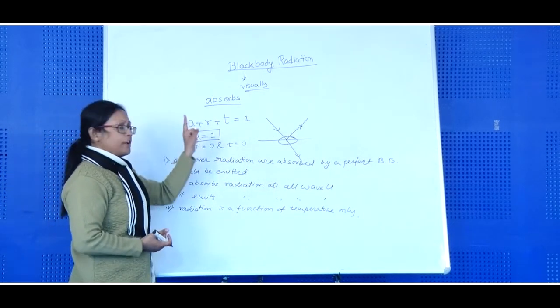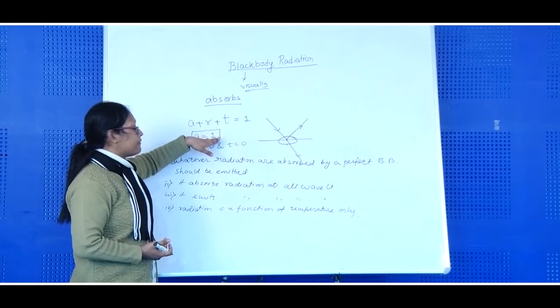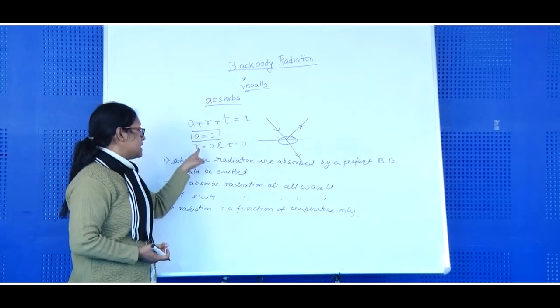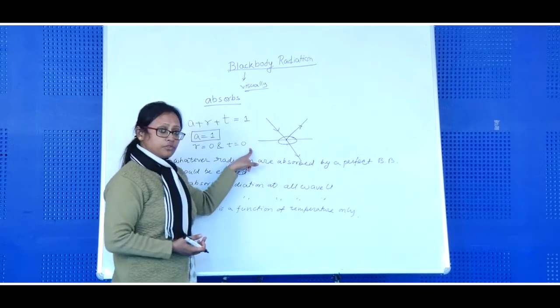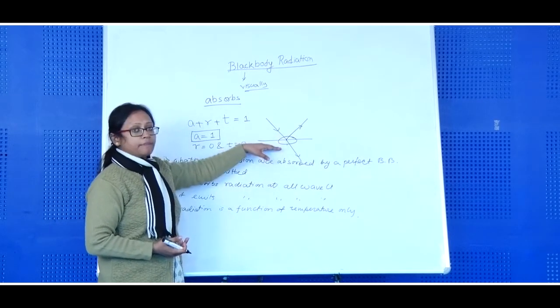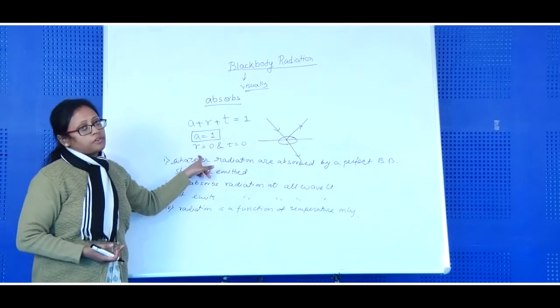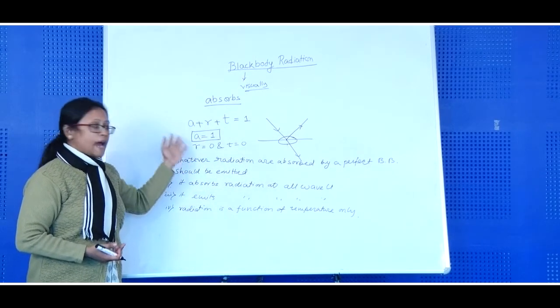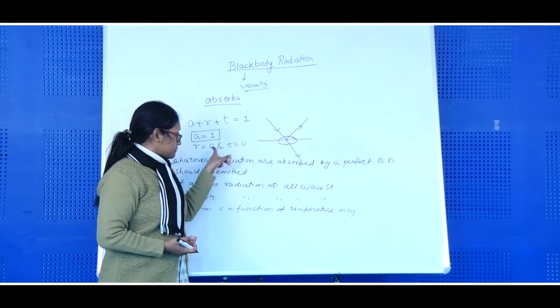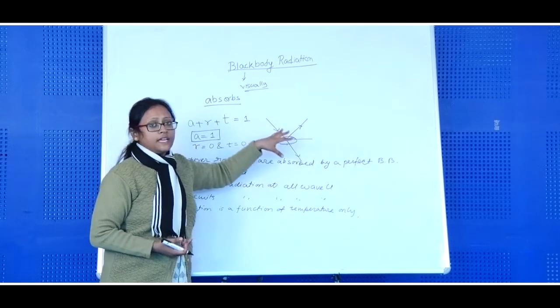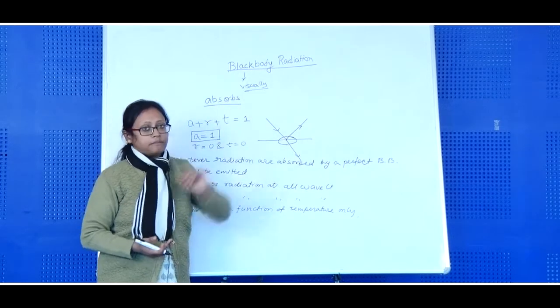Now see, we define that black body as a perfect absorber. For it, the reflection is 0. For it, transmission is also 0. So a perfect black body is a very poor reflector. In that way also we can define it: as it is a very poor reflector, visually it is black. So we call it a black body.